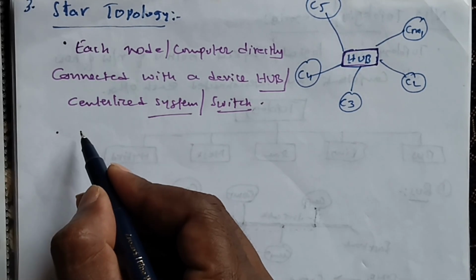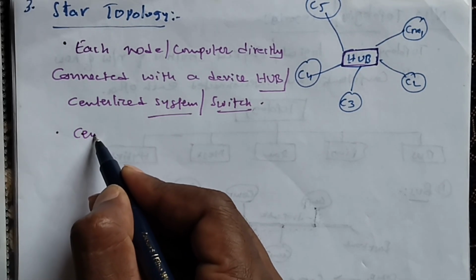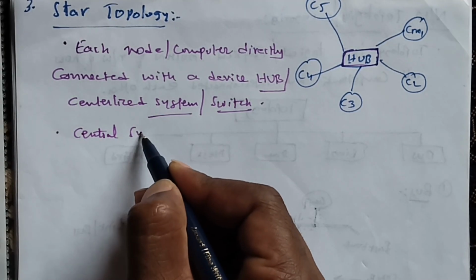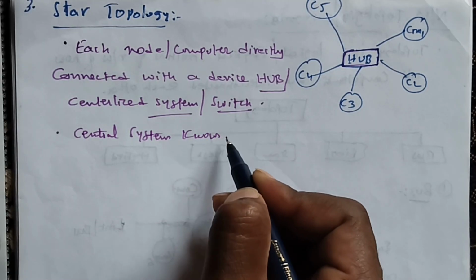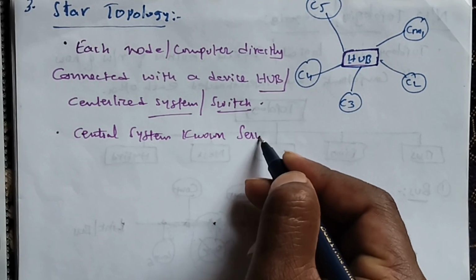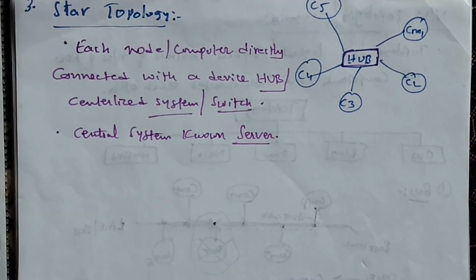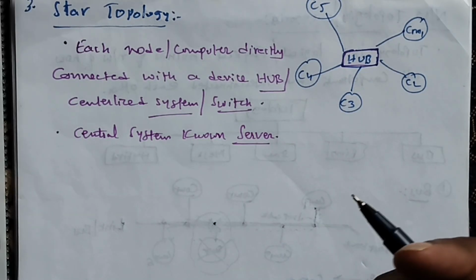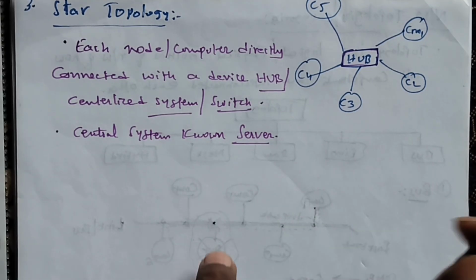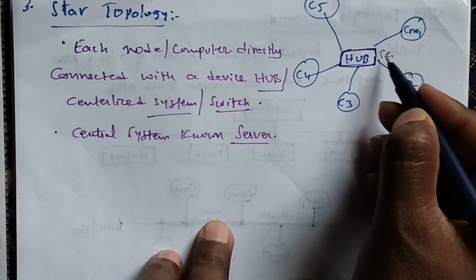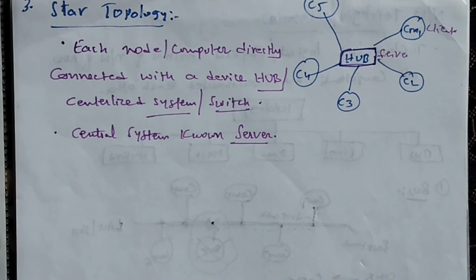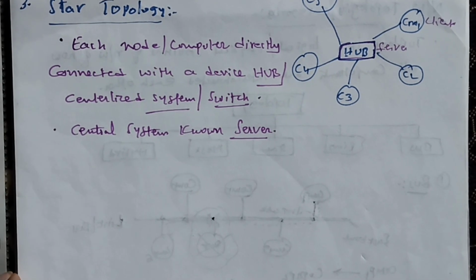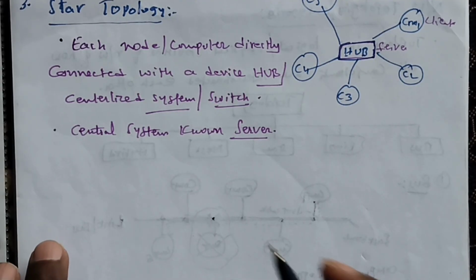For example, the central system is known as a server, and the peripheral devices attached to the server are known as the clients. This is the server and these are all the clients. Coaxial cable or RJ45 cables are used to connect these computers.